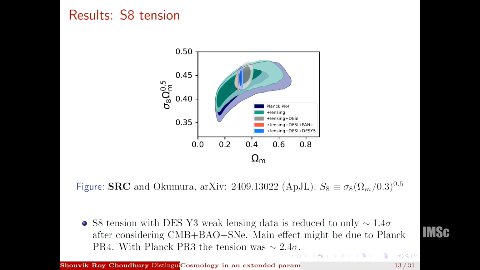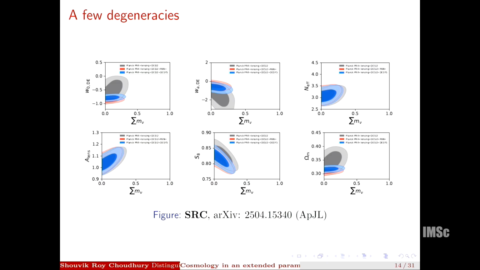For the S8 tension, we find that with DES year 3 weak lensing data, it is reduced to 1.4 sigma with CMB plus BAO plus supernovae. The main effect seems to be coming from Planck PR4 likelihoods instead of Planck PR3, because with Planck PR3 the tension was more than 2 sigma. So the S8 tension is not to be considered a strong tension anymore in cosmology. With the new KiDS results, it has become even more apparent that the S8 tension is not a big tension anymore. So these are a few degeneracies of the sum of neutrino masses which are important.